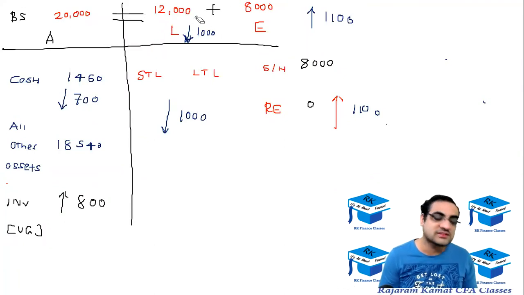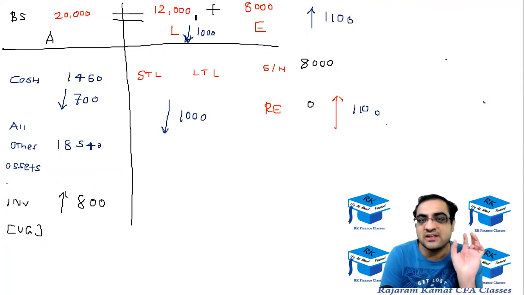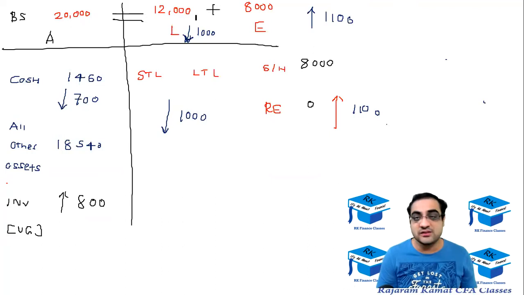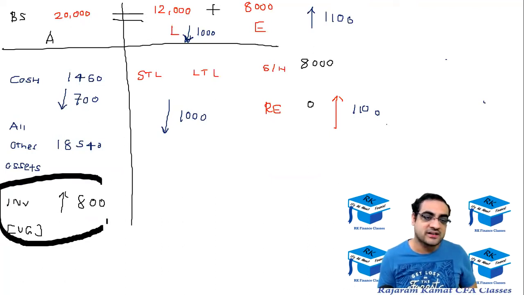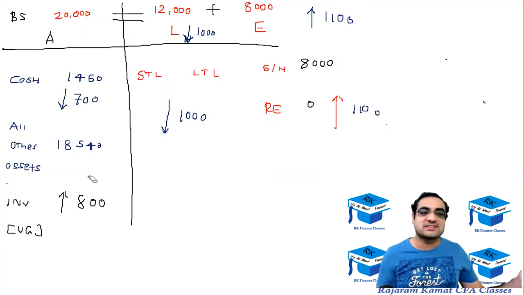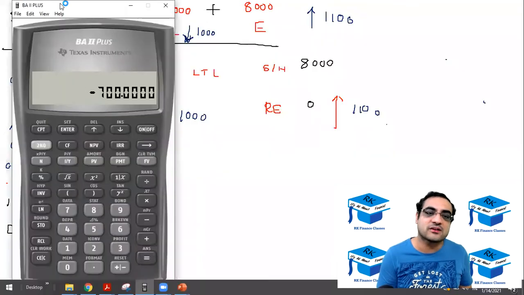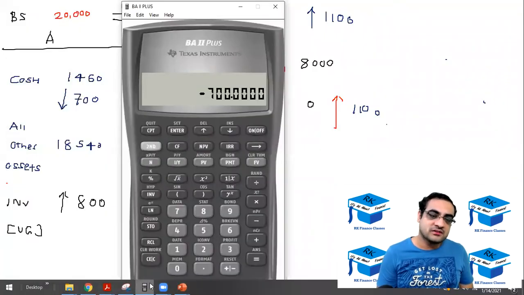And the last part was about the unsold biscuits. 200 biscuits were unsold, और हर एक बिस्किट का cost था $4. So 200 into 4, $800 was invested in those unsold biscuits. Investments में I had shown it as inventory, which is going up by $800. So now let's sum up the total assets. They were 20,000 earlier. Let me take the calculator.